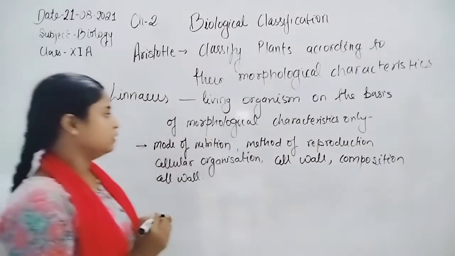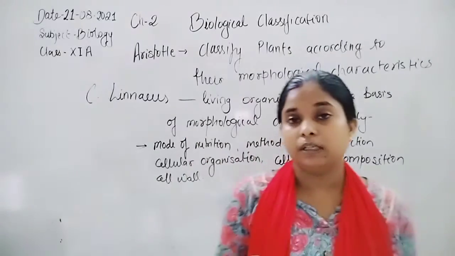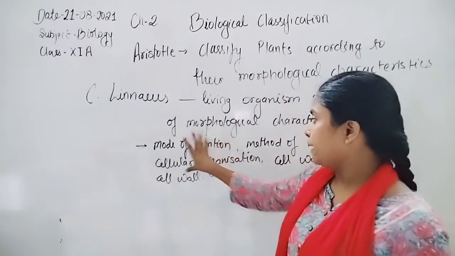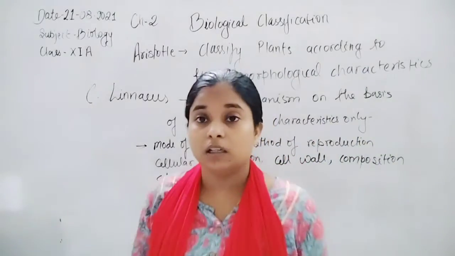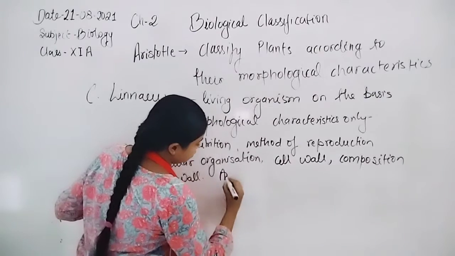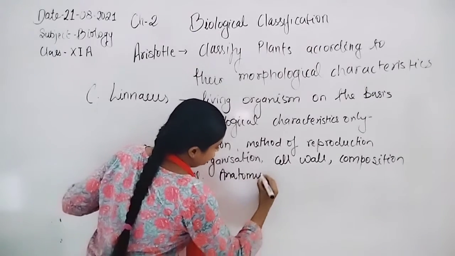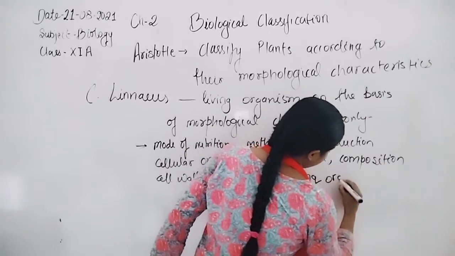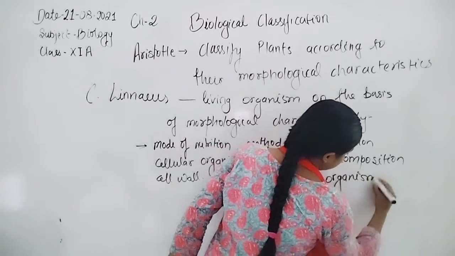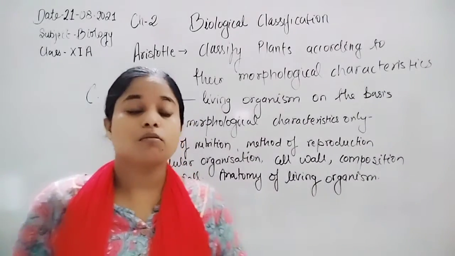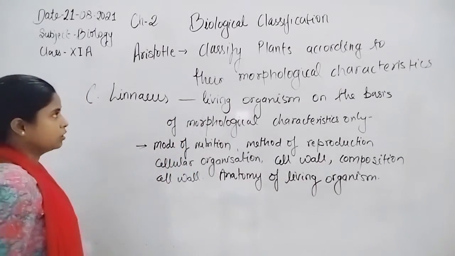These are some important points for classification, along with their anatomical structure, the anatomy of living organisms. So these are the important features which can be included during the classification of living organisms.